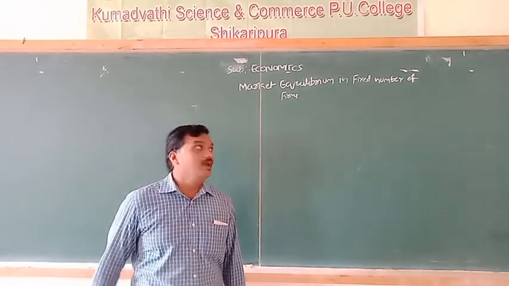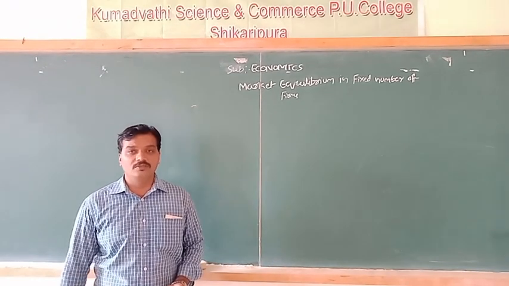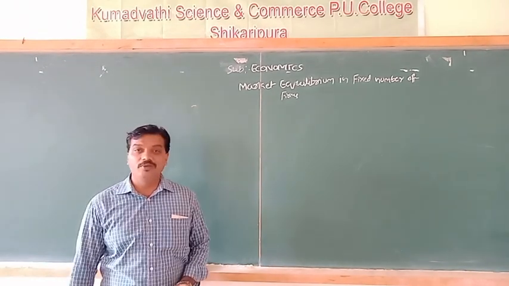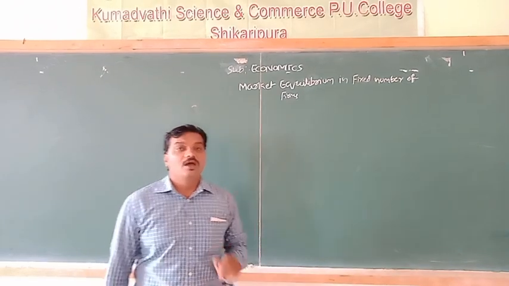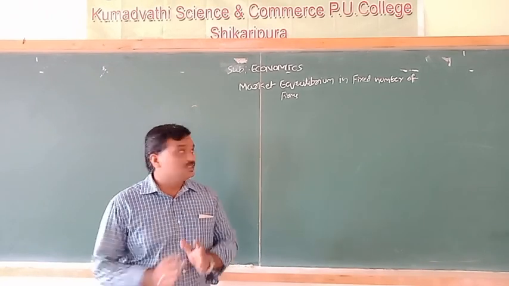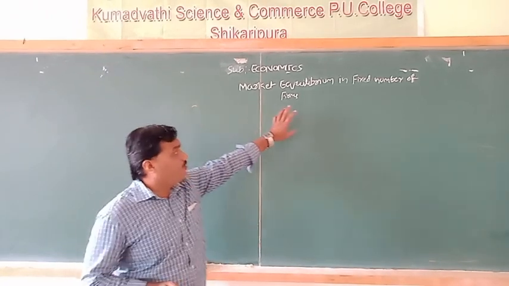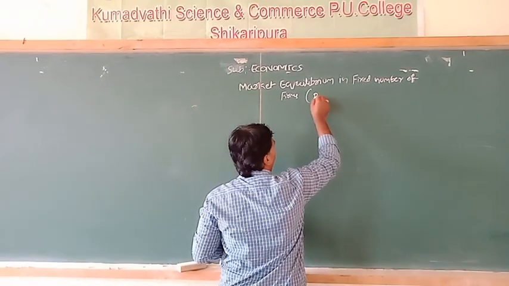Hi students, today I am going to discuss another important concept in the fourth chapter, that is market equilibrium in fixed number of firms. This question is asked for 4 marks. Explain the market equilibrium in fixed number of firms. See, the market equilibrium in fixed number of firms is related to the perfect competitive market.